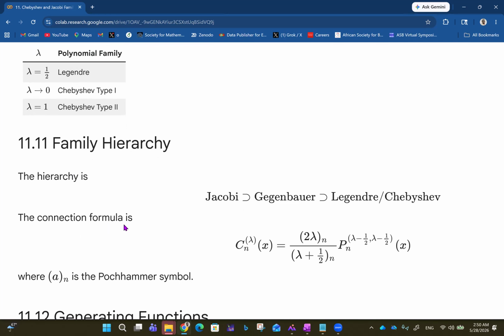So the connection formula then is that the Gegenbauer polynomial is equal to (2 lambda) sub n, but that's the Pochhammer symbol. Now, if you remember the Pochhammer symbol, that's the fourth video in this series, I believe. All over (lambda plus half) sub n, then P sub n raised by lambda minus half of x, where a sub n is the Pochhammer symbol. So remember in Pochhammer symbol, 3 sub 4 means 3 times 4 times 5 times 6. So starting from 3, it goes 4 steps, starting with that 3.